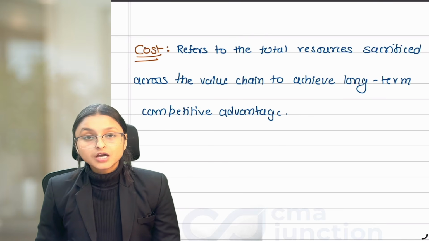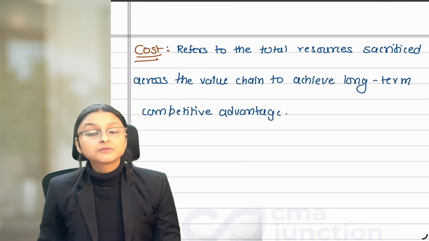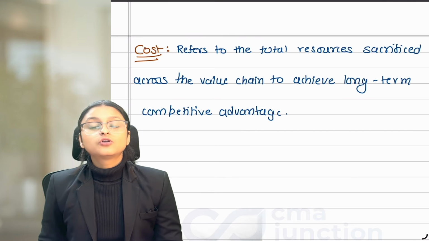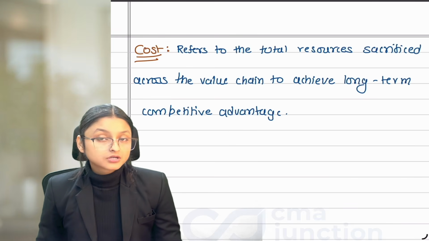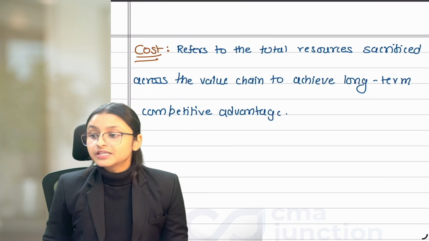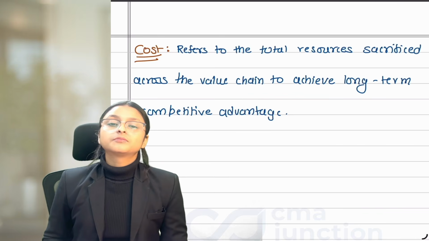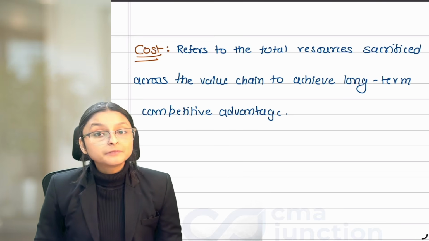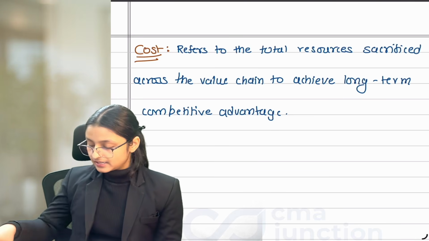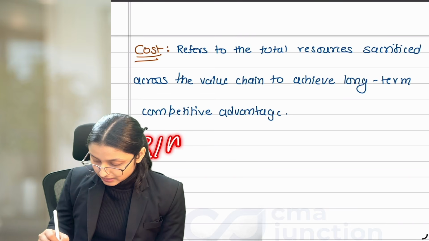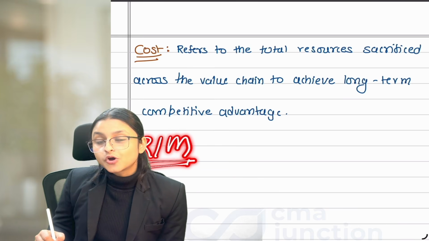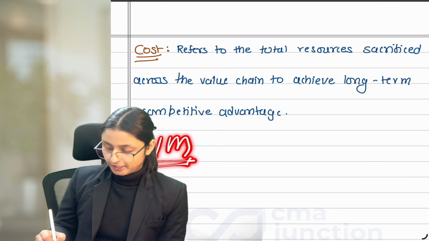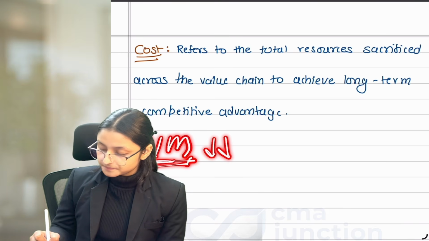But when we think about cost as a long-term impact creator, as a long-term strategic resource, then we think about it on the basis of how it is helping us in the long term. Let's take an example of raw material. Let's assume I am considering raw material cost as an expense only. Then I'll try to reduce it.